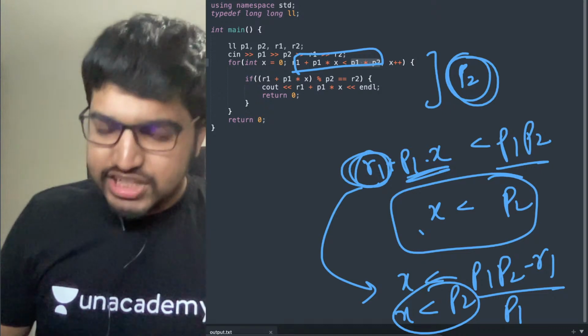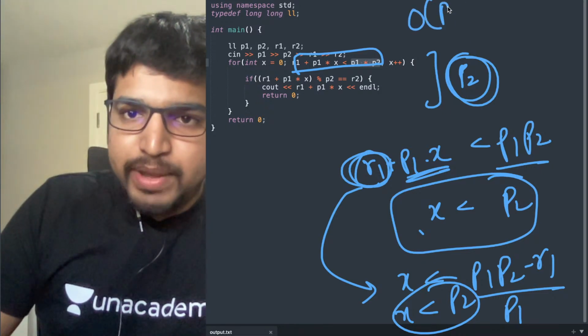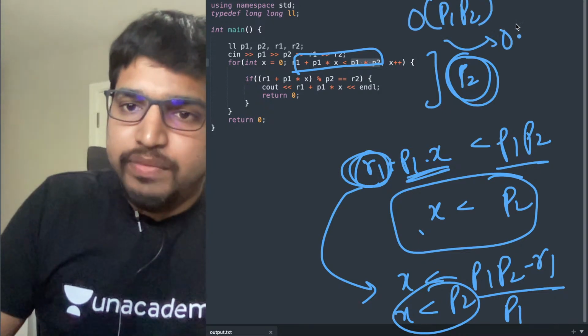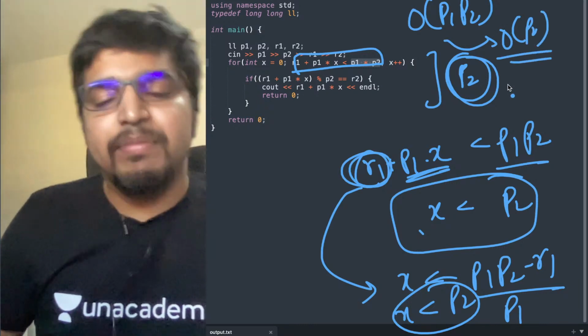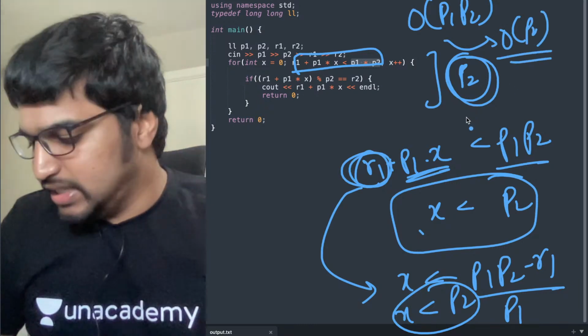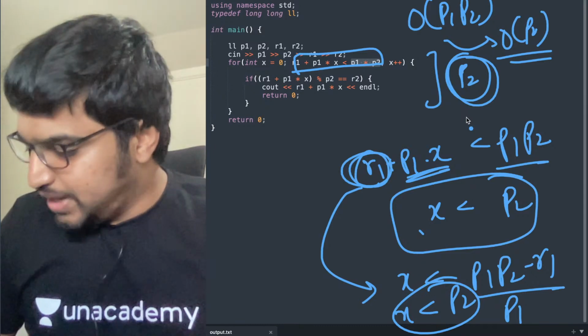So we decreased the complexity from O of P1 into P2 to O of P2. We can make it O of P1 also. We can exchange them, right? It's the same thing.